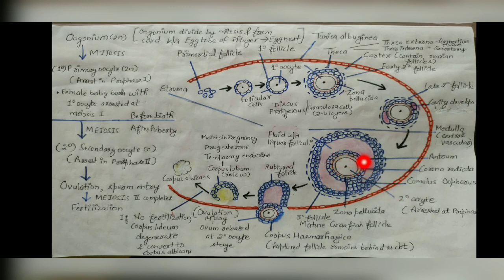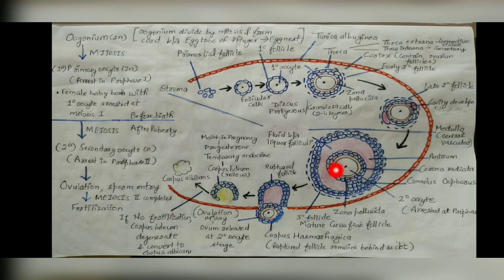This secondary oocyte is covered by a layer called the zona pellucida, and as the cavity is formed, some granulosa cells cover it, and these follicular or granulosa cells are called the corona radiata. And how is this secondary oocyte attached to the main granulosa cells? By a mass of follicular cells, and this complete structure is called the cumulus oophorus.